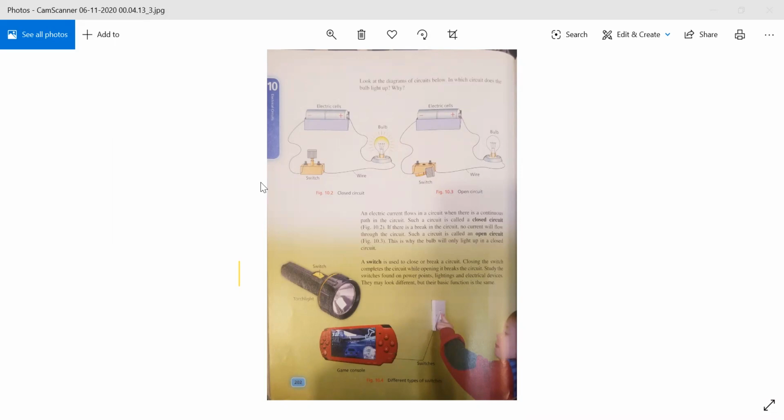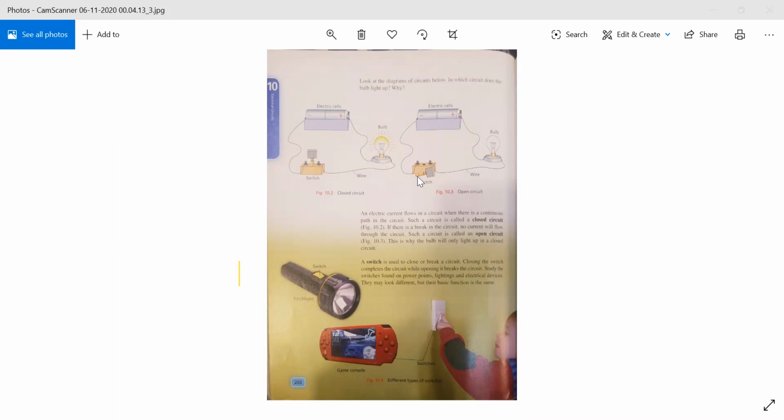So first of all, in figure 10.2, they are showing that this is a closed circuit and the bulb is giving light. In figure 10.3, they are showing that this is an open circuit, but the bulb is not lighting up. The bulb is fused. Why? Because you can see that the switch over here is placed correctly. But in figure 10.3, the switch is broken somehow.